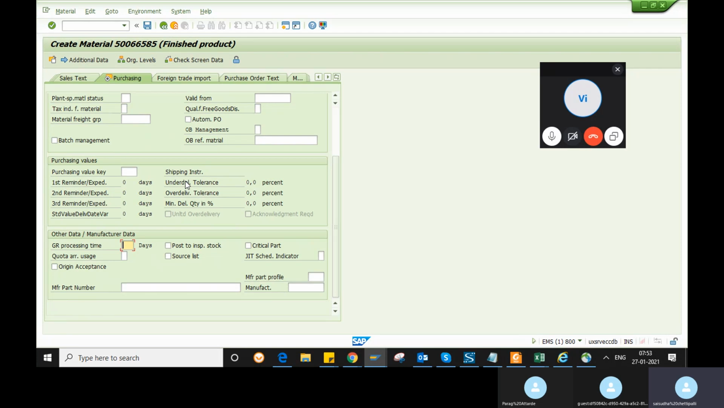While doing a goods receipt, we will discuss that also. What are the types of stocks we have? Just remember, we have quality stock, unrestricted stock, and blocked stock also. You can block that stock. But GR processing time means how much time is required to move from quality stock to unrestricted stock.